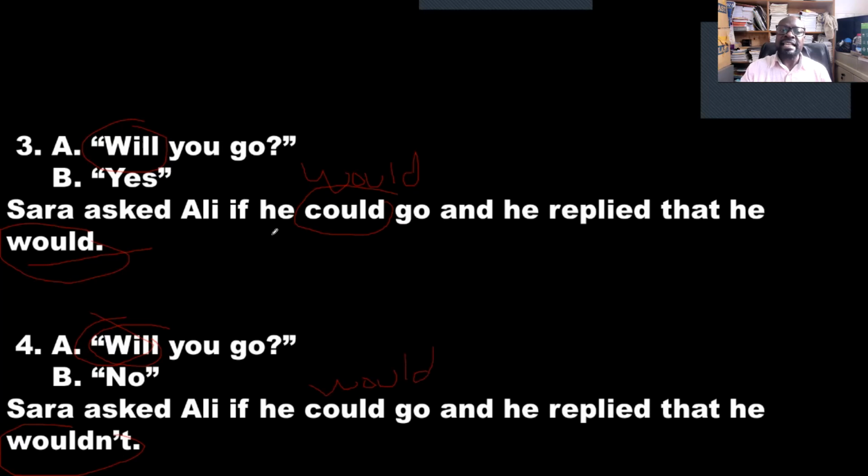Sarah asked Ali if he would go, and he replied that he would. Sarah asked Ali if he would, remember will changes to would, if he would go, and he replied that he wouldn't. He wouldn't means he said no. So use the appropriate auxiliary verb when you are faced with yes or no questions.